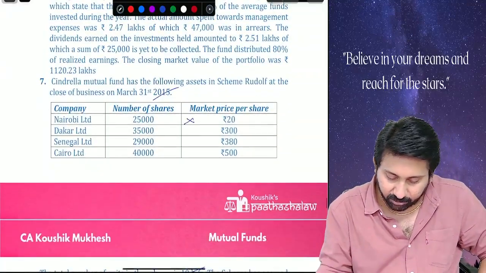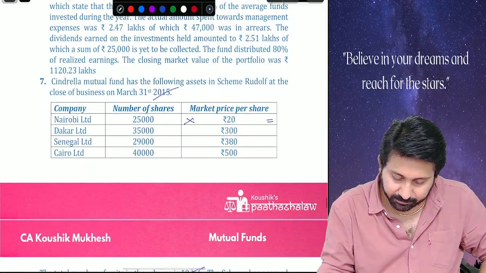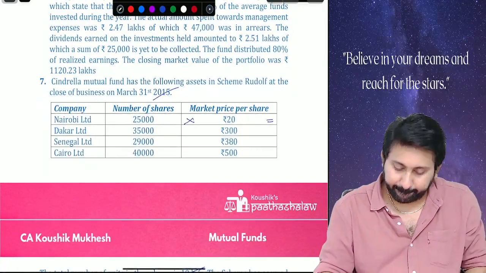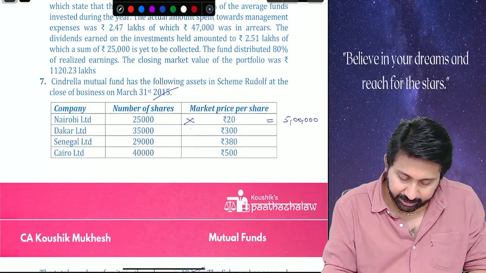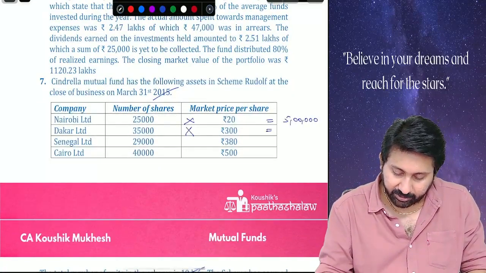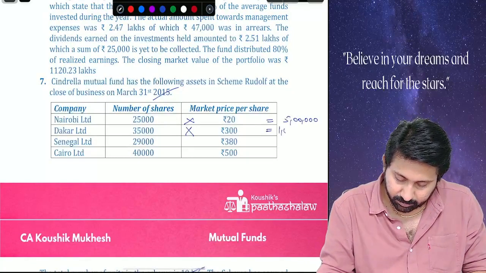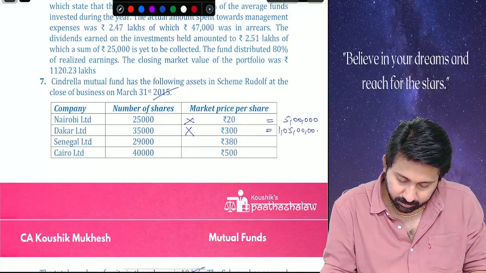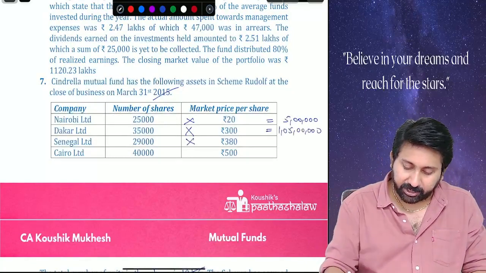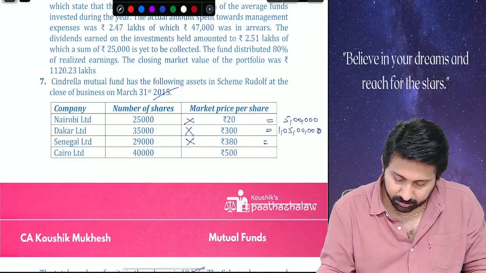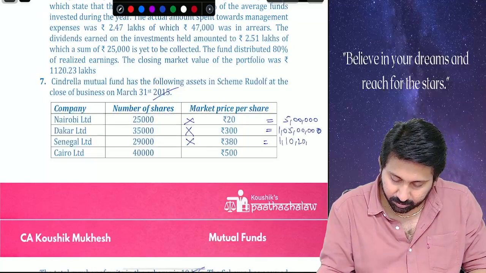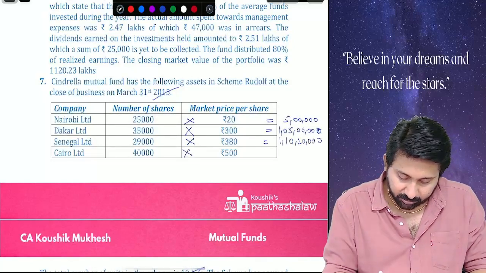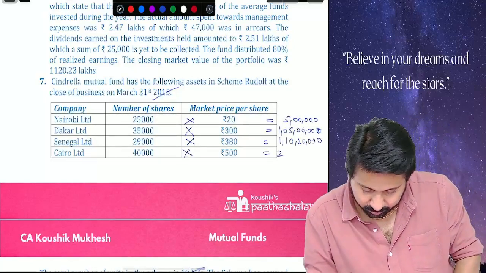2 lakh 50 into 20 rupees. How much? 35,000 into 300. 29,000 into 380. 20? 40,000 into 500. 2 crores.